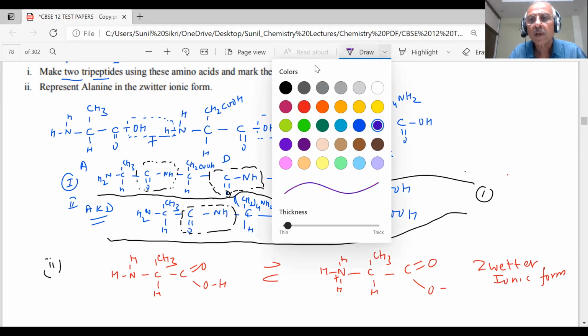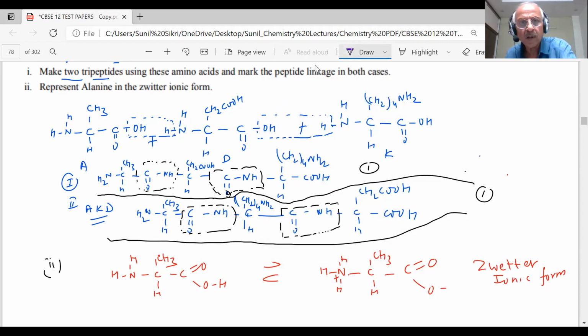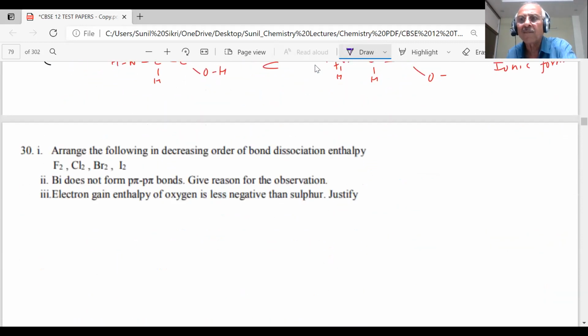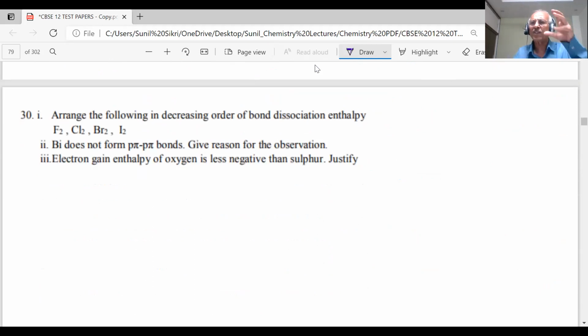Yes, sir. Okay, you have noted down, students. When we solve a paper, we have to pay attention and focus. Otherwise, some mistake will take place. We have to be very, very careful. Arrange the following in decreasing order of bond dissociation enthalpy. An important question, students, it has been asked many times. I give you 1 minute, whatever you want to answer before I go.